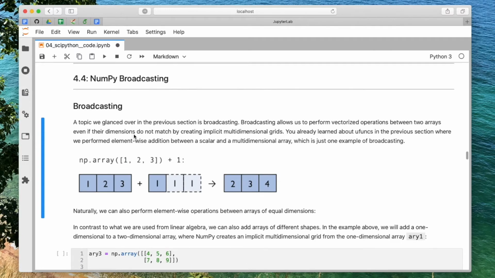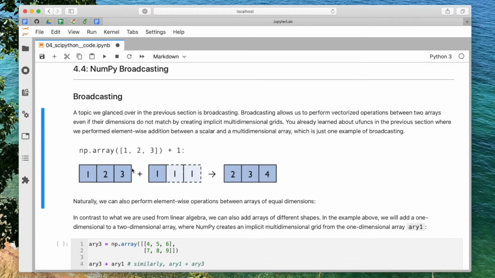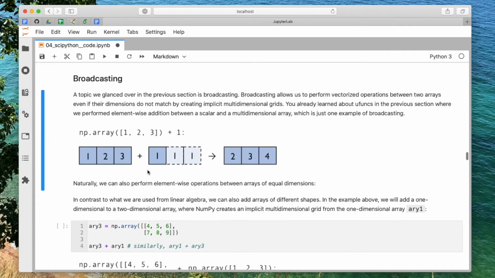So by that, for example, if we recall the vectorization example from the previous video, where we had a NumPy array, let's say the NumPy array was 1, 2, 3, and we wanted to add the scalar 1 to every element. So we performed this operation here, and what happens behind the curtain is that NumPy will create an array implicitly that has the same shape as this array to the left, and then it will add them together.